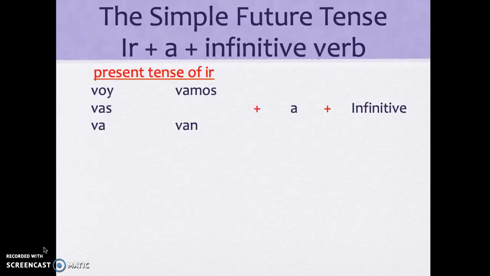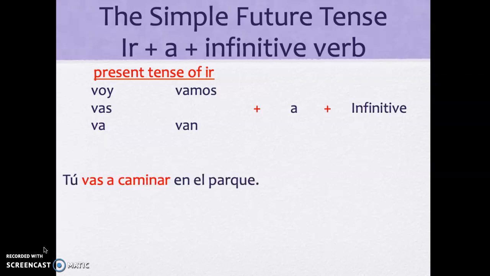So we're going to start with the conjugation of ir in the present tense using the regular conjugations of voy, vas, va, vamos, van. We're simply going to add a and then a non-conjugated verb known as an infinitive. So I'll show you some examples.